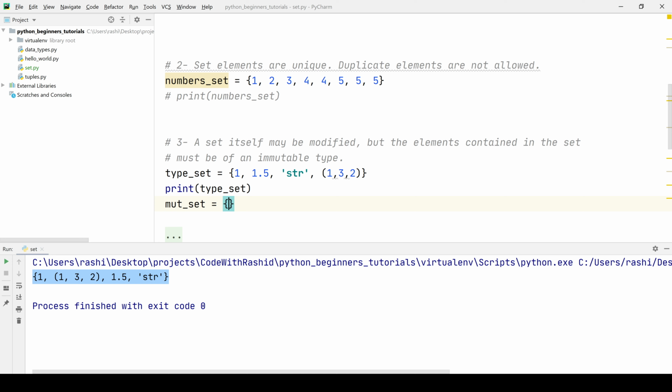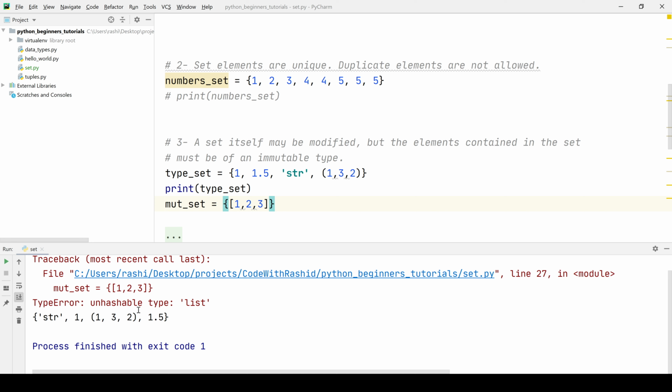We can take list 1 2 3, and this is a mutable object. Now if we run this program, we should get some kind of exception. Let's run it, and there is an exception: unhashable type list. List is a mutable object, we can change a list, so we cannot have it inside the set. So this is the property, that we cannot have mutable objects inside the set.